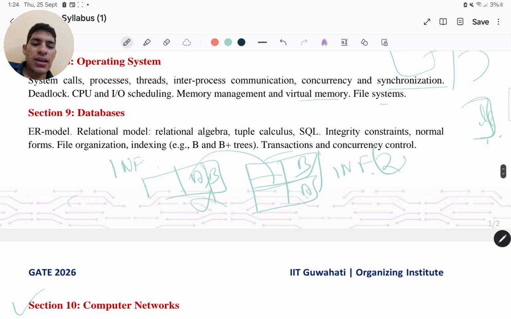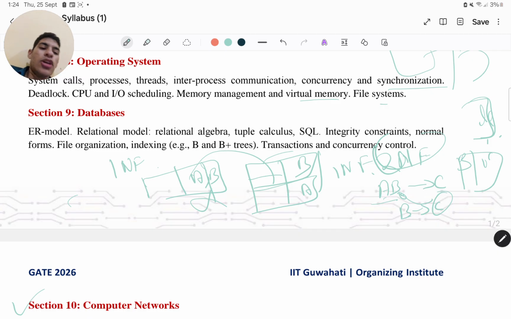Now 2NF is the condition in which you have no partial dependency, right? For example, say AB is the primary key of a particular table, and that might be defining C. There must not be any dependency like B goes to C, because C is partially depending on B. So what you need to do is make another table of BC to resolve this dependency and make it a 2NF table. You will be left with AB, and B might be referring to BC, which is another table. That's how you split these tables to make them 2NF.